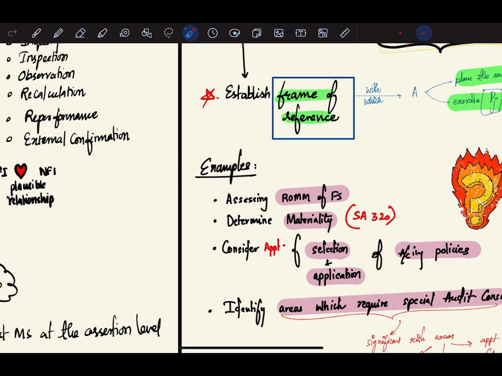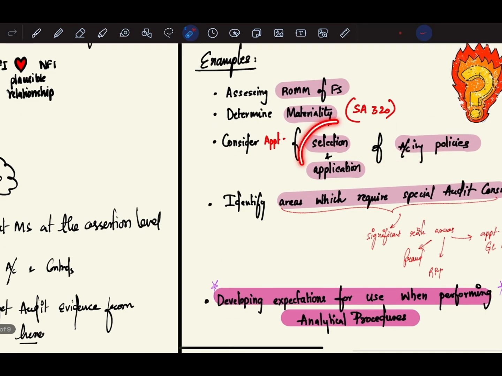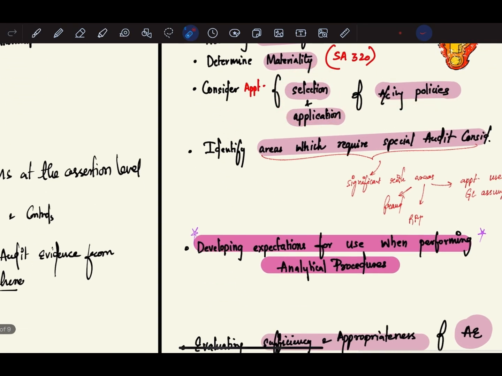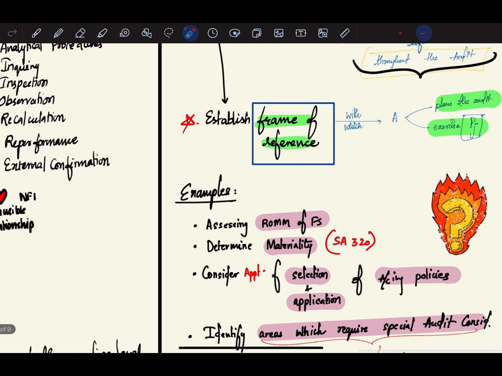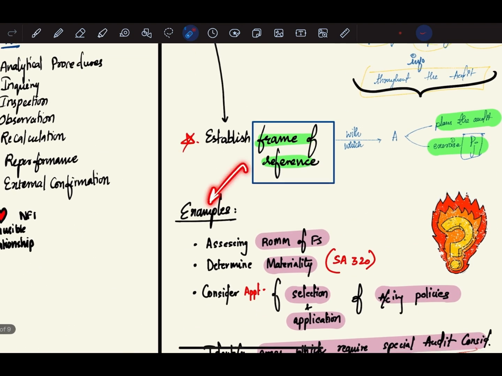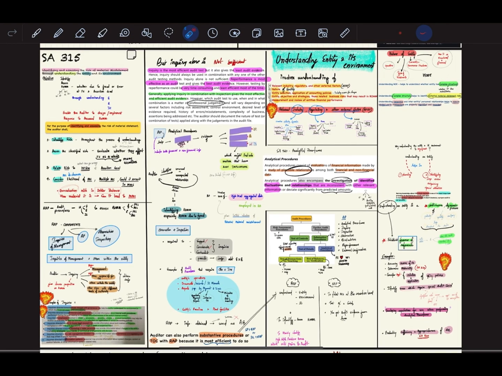So assessing the risk of material misstatement of financial statements is a continuous thing. Determining materiality: materiality is determined at the planning stage and also throughout the audit. Now, selection and application of accounting policies. Next, areas which require special audit consideration. You have to continuously keep determining these things. Evaluating sufficiency and appropriateness, so it is a continuous process, and these are the examples to support that it is a continuous process. So I have completed SA number 315.